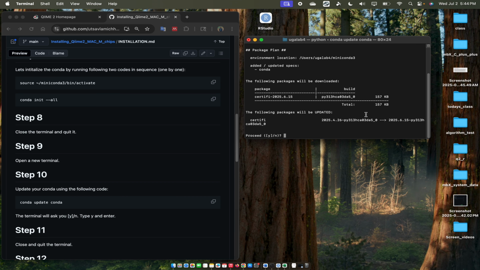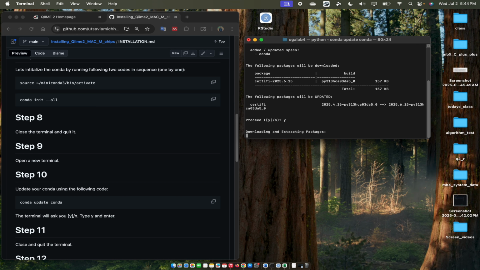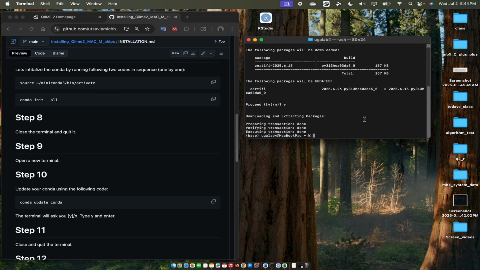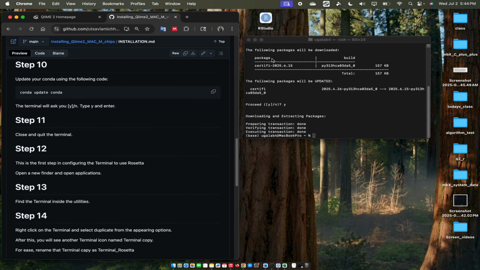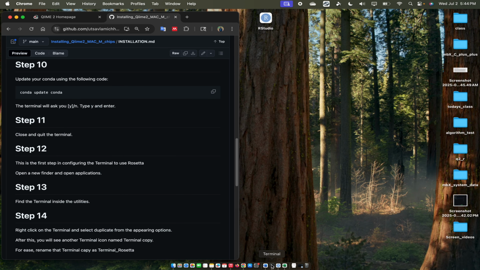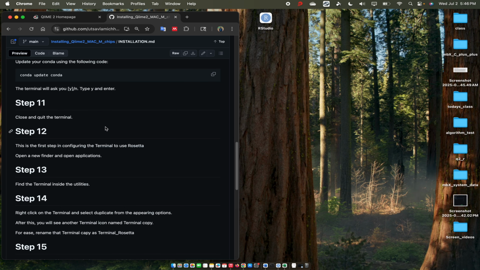It is updating the Conda. You should type UI, just like here. So now we have updated the Conda. Close it, quit it. So now we have completed step 11.